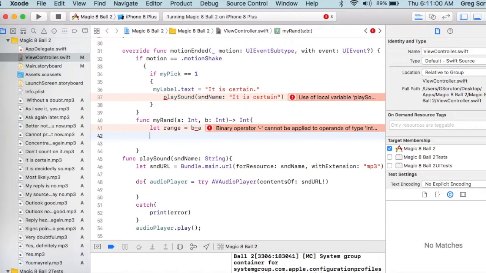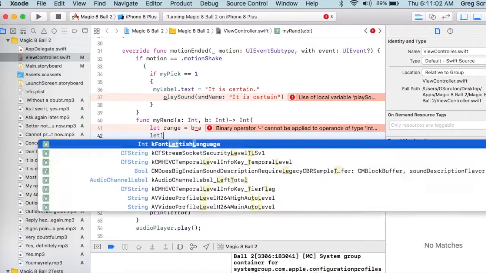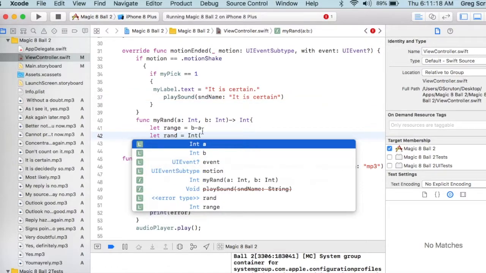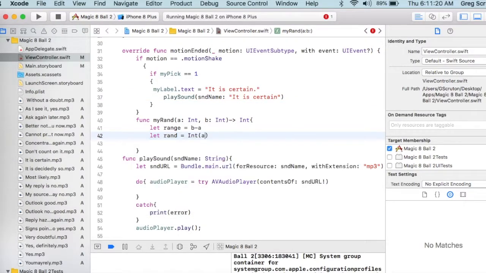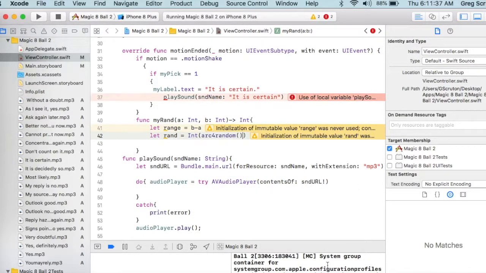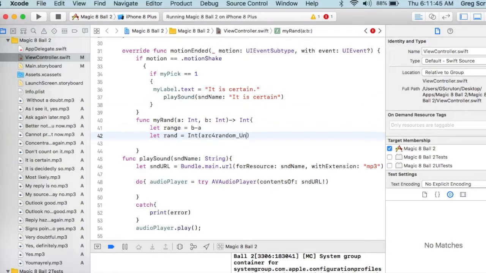I'm going to make a variable, once again a constant, and it's going to be called rand, and it is going to be the integer value of, the name of the function we're going to be using is arc4random, and then something else we're going to add to it, underscore uniform. And that's going to generate a random number, but it's going to be a UInt32, which is a special kind of integer.